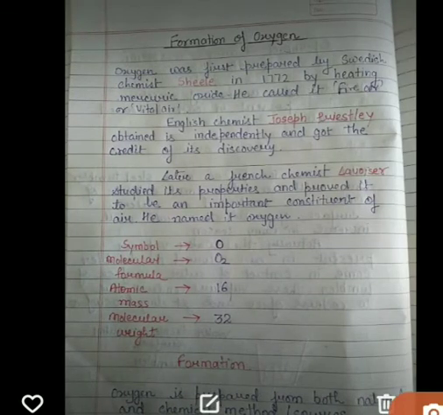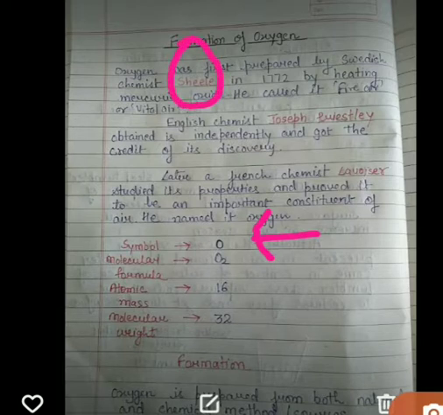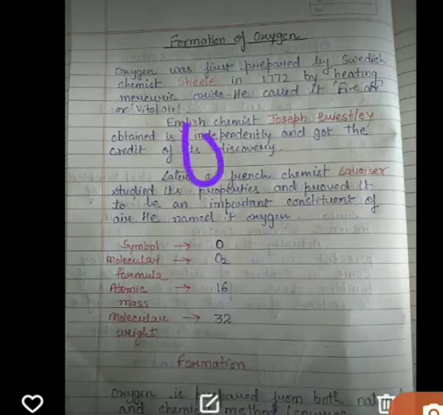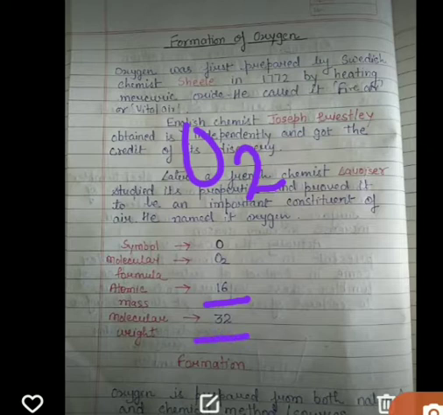Before coming to this topic, let us first understand some points, that is the symbol. The symbol of oxygen is simply O. Here you can see the symbol of oxygen is O, and students, as it is found in a molecular state, that's why it is always represented as O2. It is its molecular formula. Now the atomic mass of oxygen is 16 and the molecular weight of oxygen is 32. So this is about oxygen.